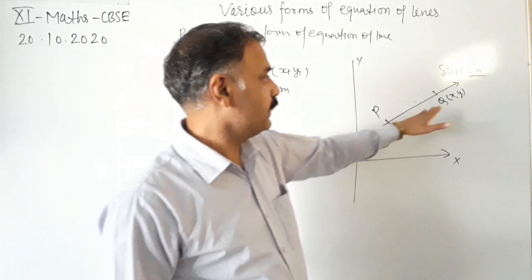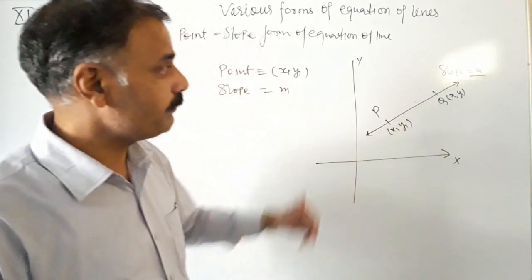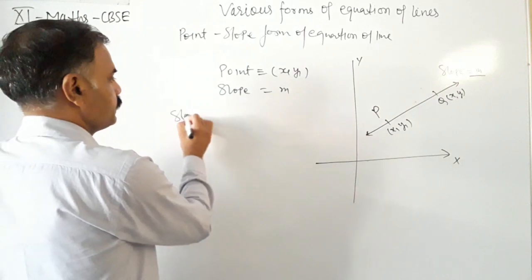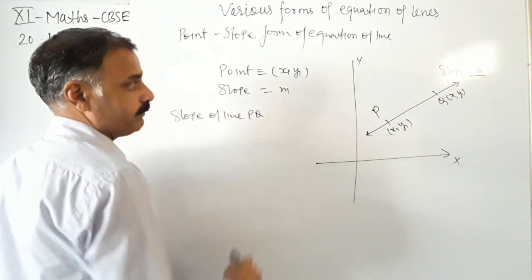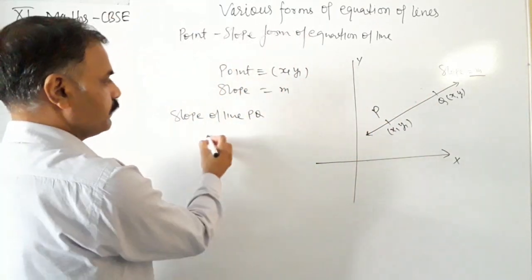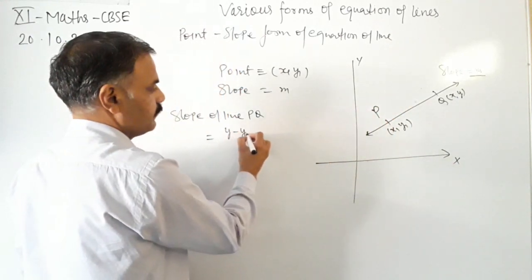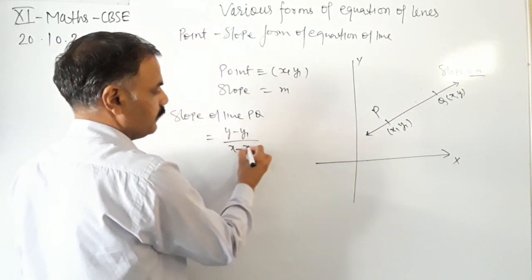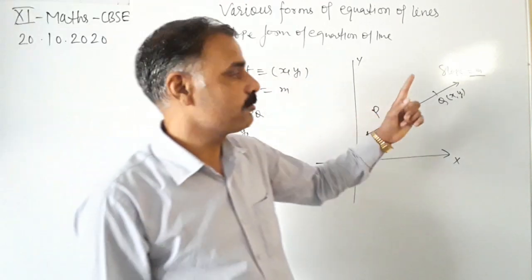So this is the general point and this is the given point x1, y1. Now the slope of line PQ in two-point form, that is P and Q, is y minus y1 upon x minus x1. This is the slope of the line PQ.